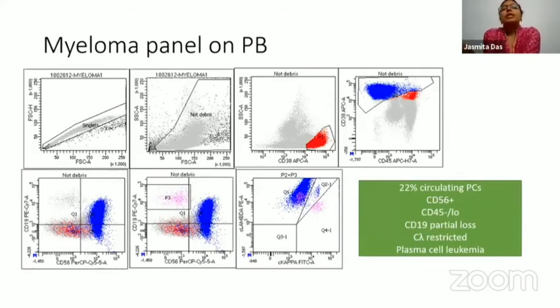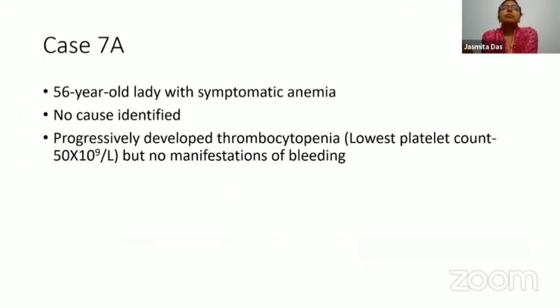So this particular case again illustrates how important the peripheral smear examination is. Even though the TLC appears to be normal in this case, the smear was diagnostic and it revealed the presence of plasma cell leukemia in a patient who was otherwise not really suspected to have a plasma cell dyscrasia.